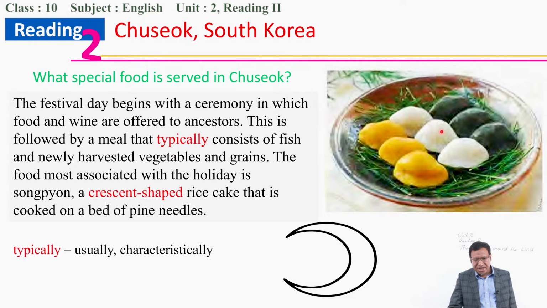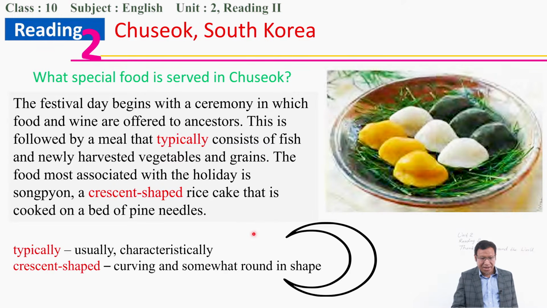So this is a crescent-shaped rice cake. These are the pine needles. And the crescent shape is curving and somewhat round in shape. This is the shape of the crescent.